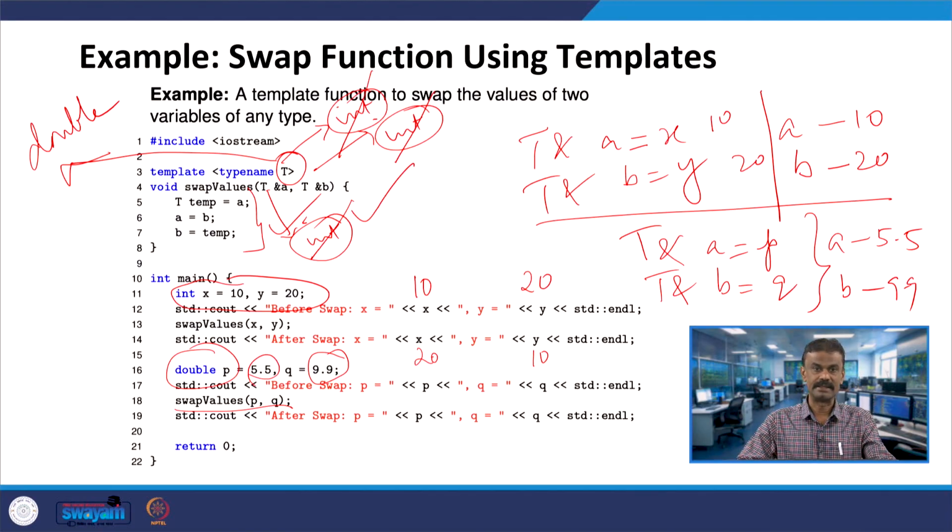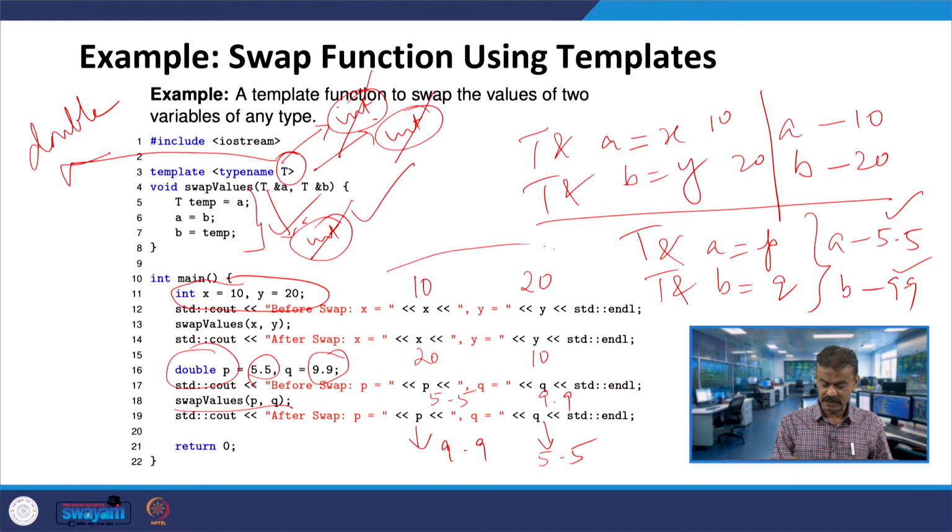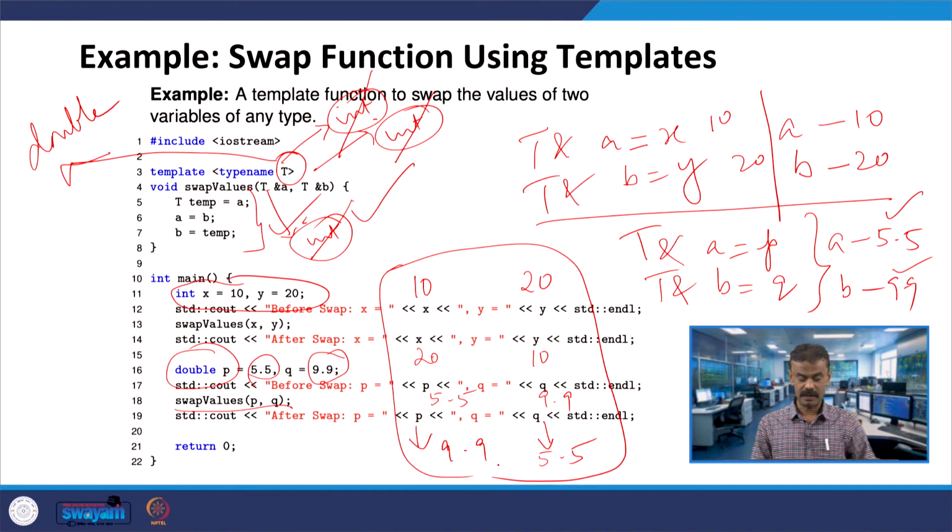A and B we have already seen they are double, correct. Quickly it is changing to double, previously it was an integer, right. Now it is a swapping of A and B, where A is 5.5 and B is 9.9, and after swapping P is becoming 9.9 and Q is becoming 5.5. Previously it was 5.5 and 9.9. So, this is the output you will get: 10 20 is becoming 20 10, and 5.5 9.9 is becoming 9.9 and 5.5.